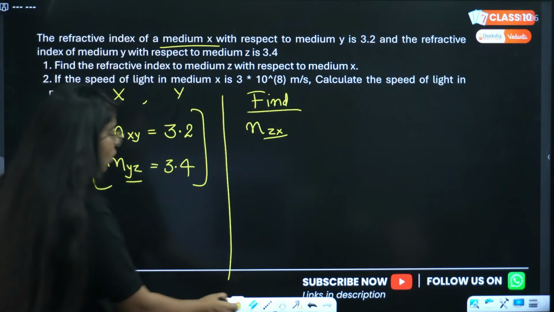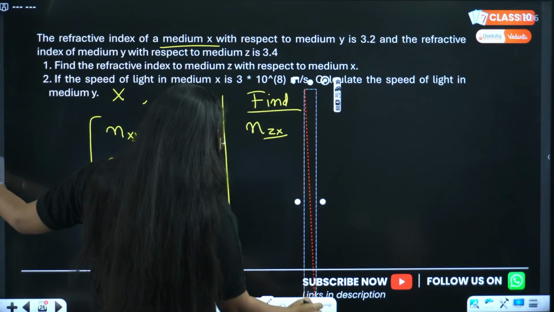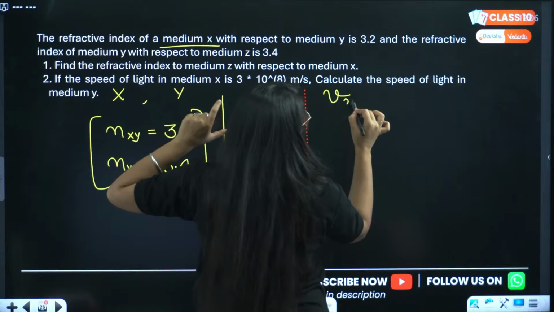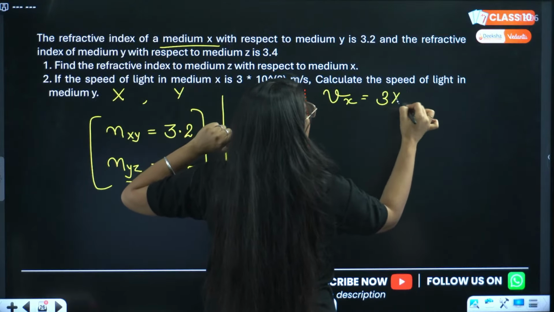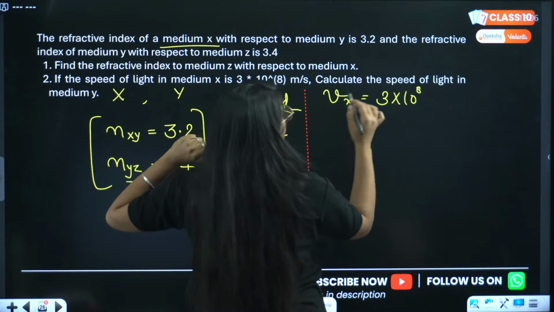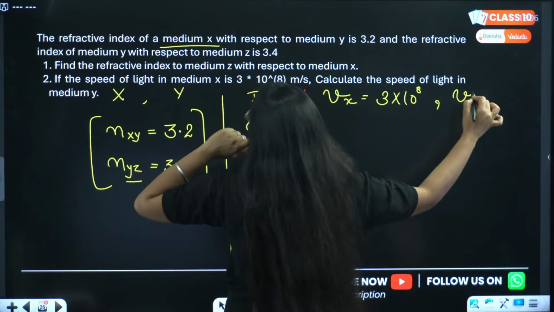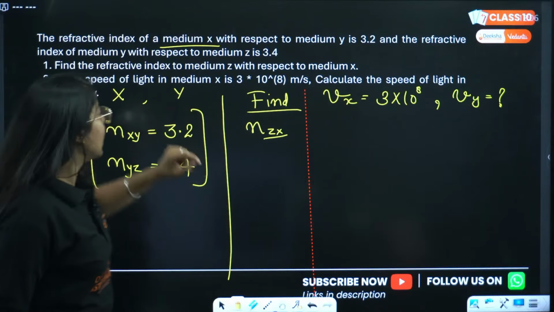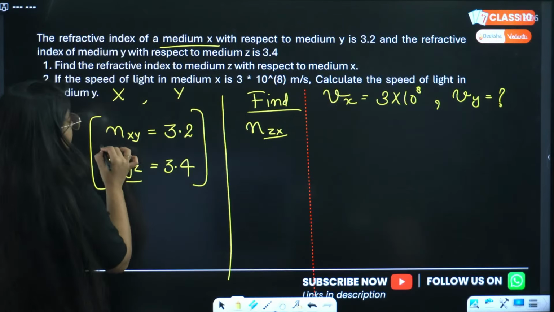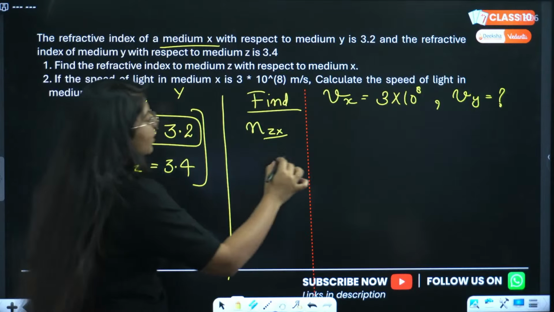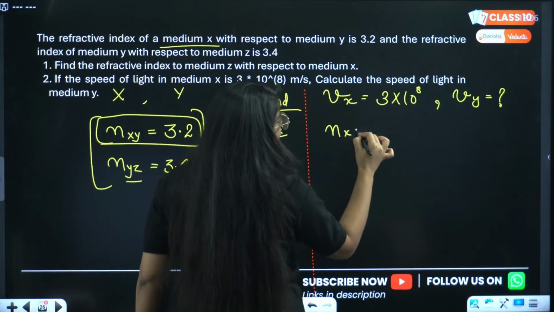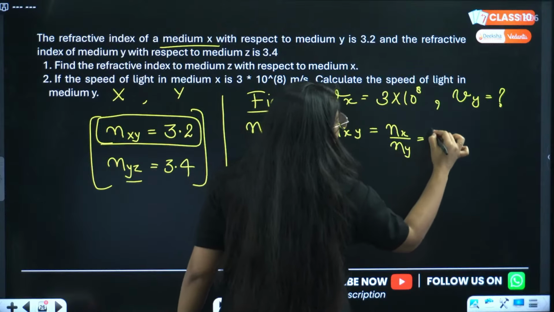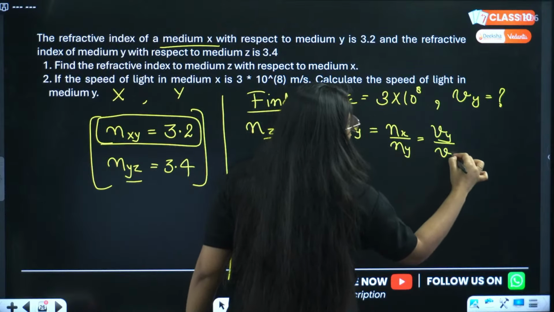So it is given, look carefully, it is given that speed of light in medium X is given as 3 into 10 raised to power 8 meter per second. Calculate the speed of light in medium Y. We have to calculate the speed of light in medium Y. So can I directly use NXY? We know that NXY will be equal to NX divided by NY. That will be equal to VY divided by VX.